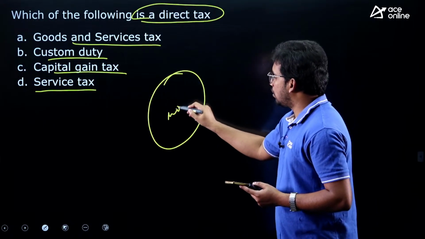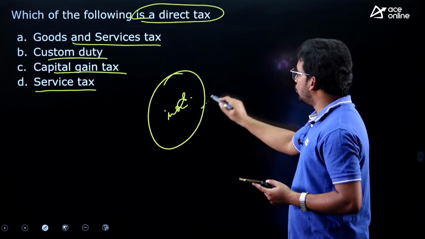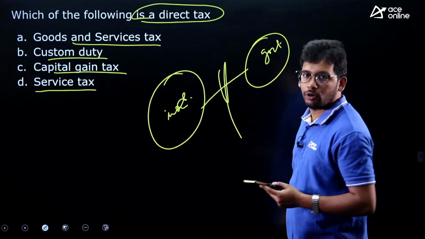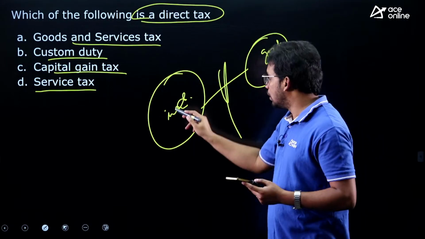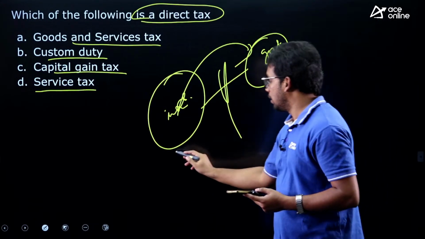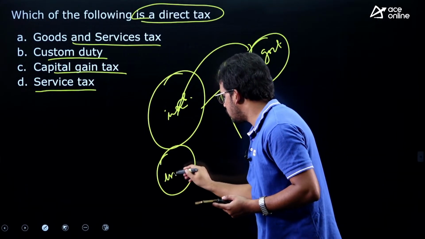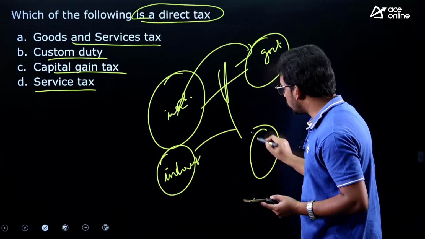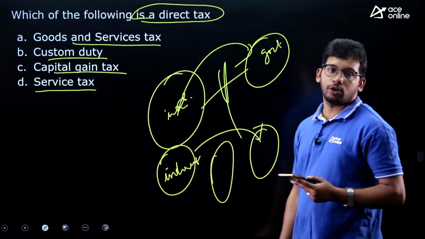This is individual or companies who directly pay to the government. So there are no intermediaries in between, nobody is there to collect your tax. You are directly giving to the government. And indirect taxes means you are not directly paying to the government, someone else is there to collect.